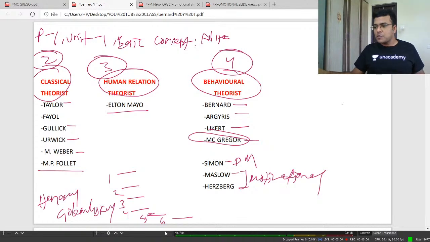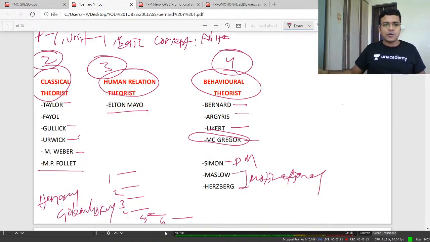The first stage was the dichotomy stage. When we discuss Woodrow Wilson, I will tell you in a later class. The second stage is the principles approach, the third stage is the human relation approach, and the fourth stage is the behavioral approach. So try to remember these stages.